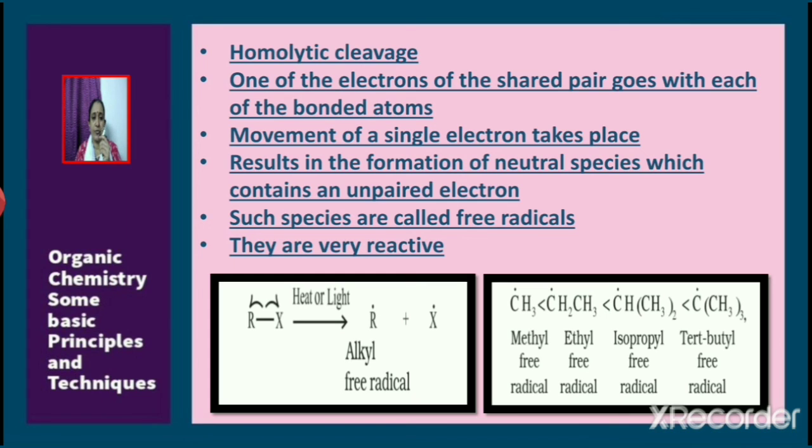Free radicals are also of different types: primary, secondary and tertiary. The various free radicals are methyl free radical, ethyl free radical, isopropyl free radical and tertiary butyl free radical. In the case of free radicals, the order of stability is tertiary greater than secondary greater than primary. So if we consider different free radicals like methyl, ethyl, isopropyl and tertiary butyl, the order of stability will be methyl free radical less than ethyl free radical less than isopropyl free radical less than tertiary butyl free radical.